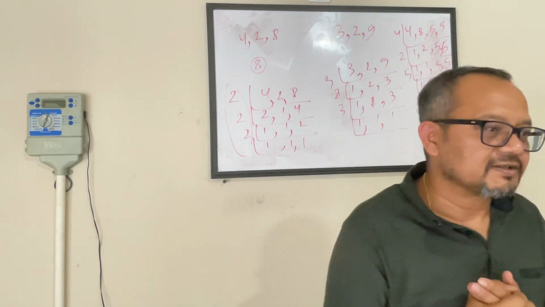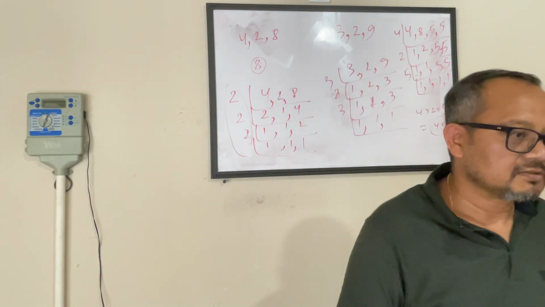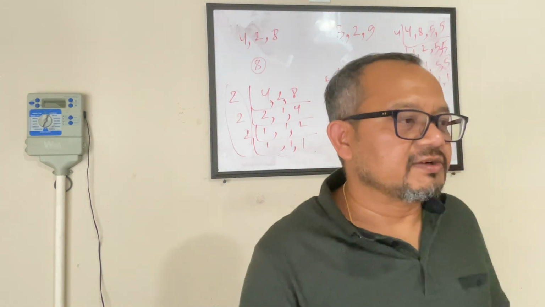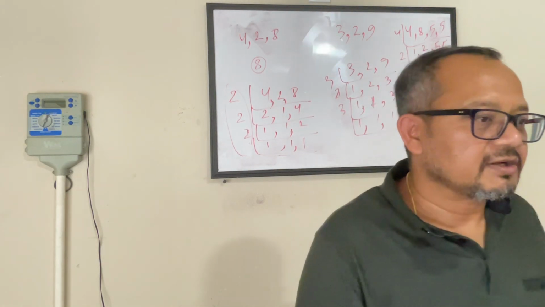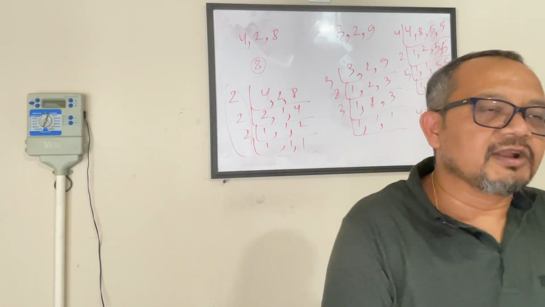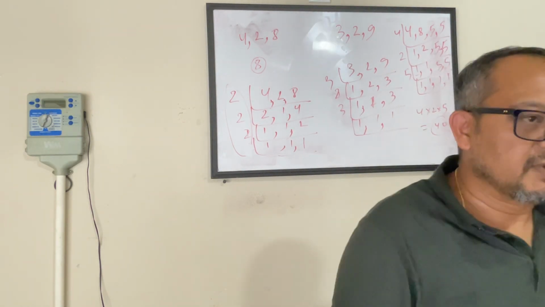12 5 here. 60, 10 9 here. 90, 7 8 here. 56, 9 9 here. 81, 12 9 here. 108. Good job. Advait.